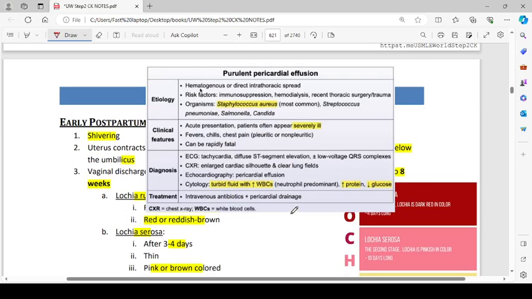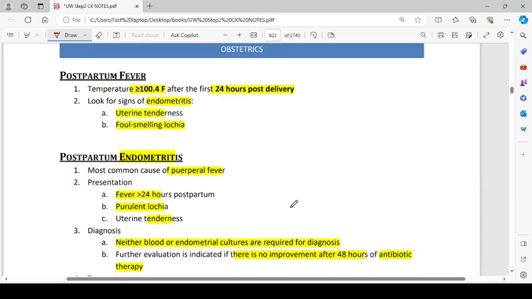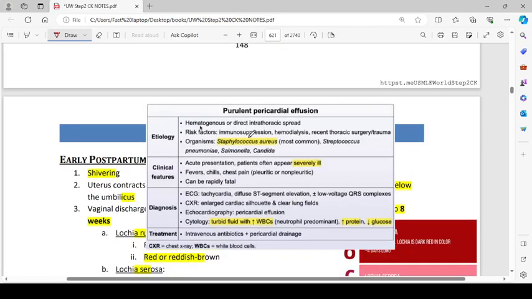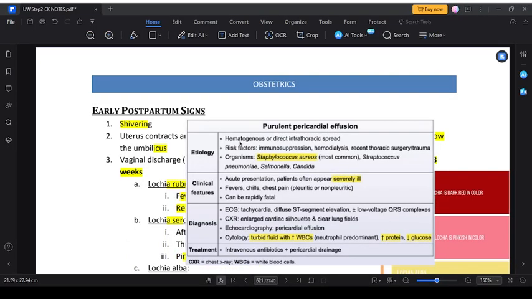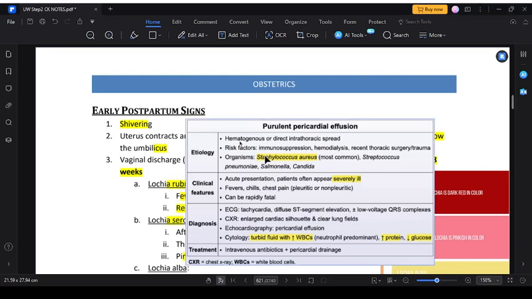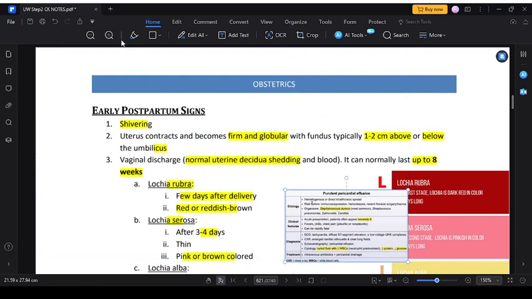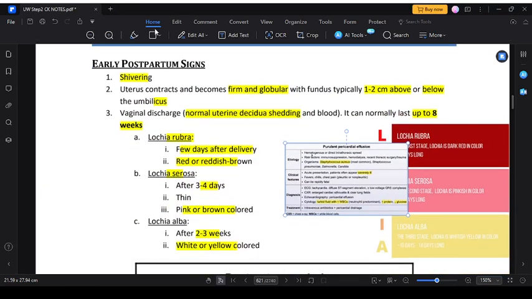Then we have purulent pericardial effusion. So why did they do this? Can I move it? I think I can. So here you can see that, let's keep it here.